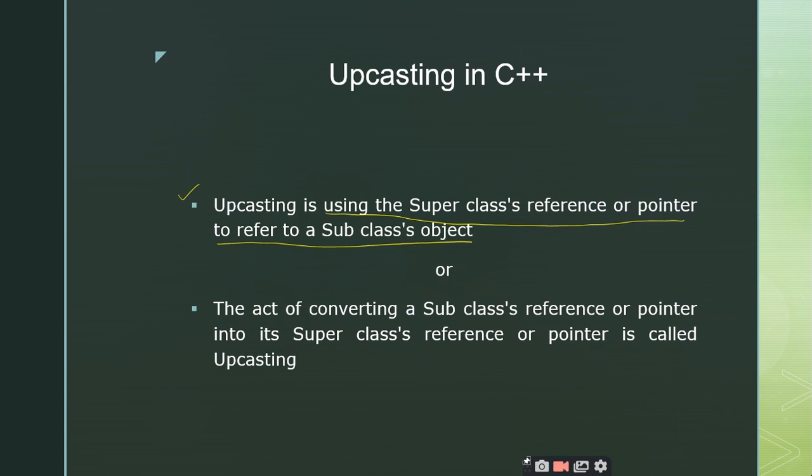The other way we can define upcasting is the act of converting a subclass reference or pointer into its superclass reference or pointer. Both are the same, right? Here we have explained it in terms of subclass object and superclass reference and pointer. Is it clear up to this point? Yes, sir.